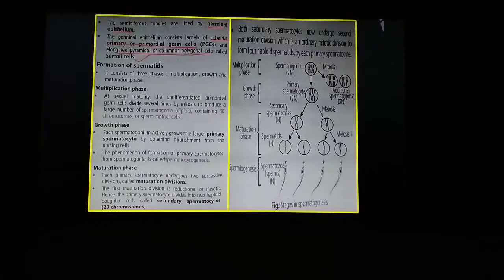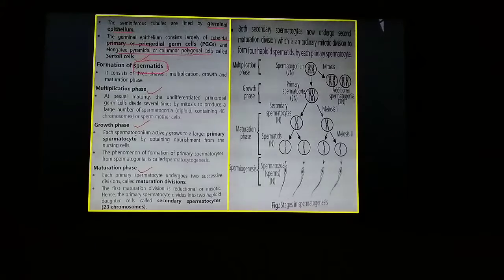In the process of spermatogenesis, first they form one structure which is known as spermatids. This is not a functional sperm. So now let us see how spermatids are formed. They are formed with the help of three phases, that is multiplication phase, growth phase and maturation phase.